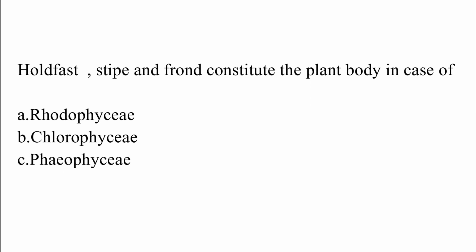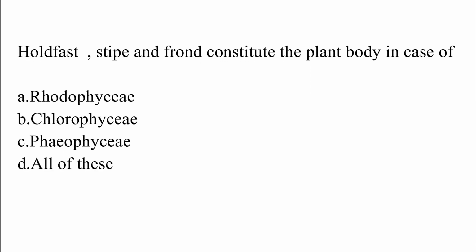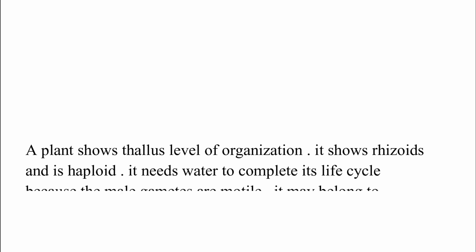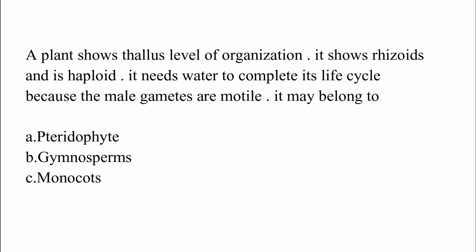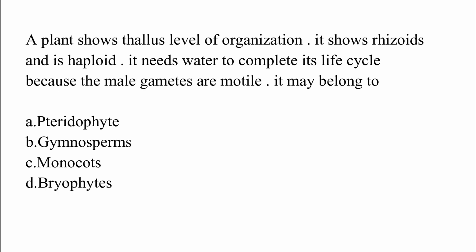Holdfast, stipe and frond constitute the plant body in case of option A, Rhodophyceae, option B, Chlorophyceae, option C, Phaeophyceae, option D, all of these. The correct answer is option C, which is Phaeophyceae. A plant shows thallus level of organization. It shows rhizoids and is haploid. It needs water to complete its life cycle because the male gametes are motile. It may belong to option A, pteridophyte, option B, gymnosperm, option C, monocot, option D, bryophyte. The correct answer is option D, which is bryophytes.